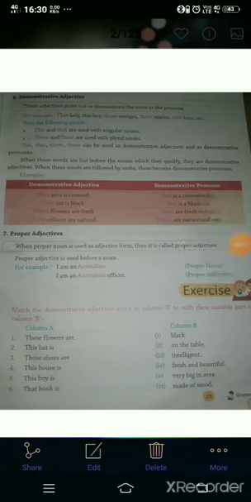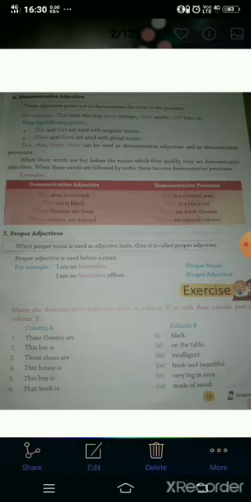And next, seventh, proper adjectives. When a proper noun is used in adjective form, then it is called a proper adjective. Proper adjective is used before a noun.